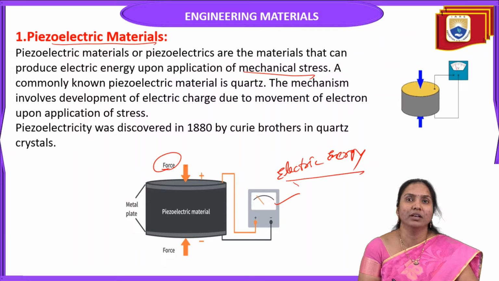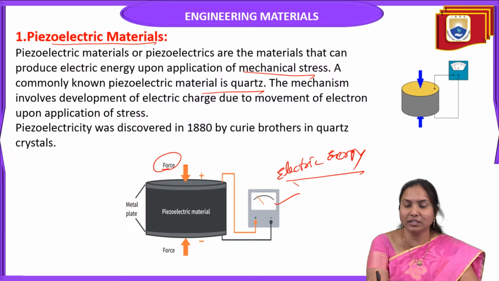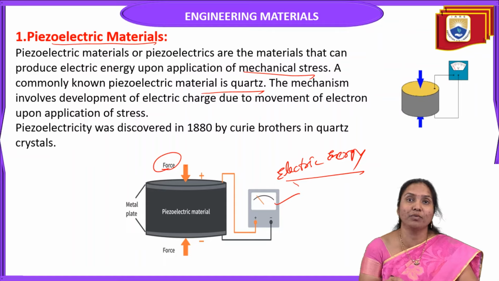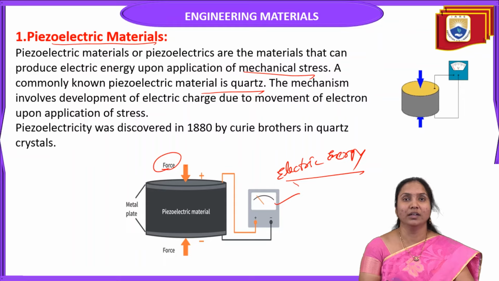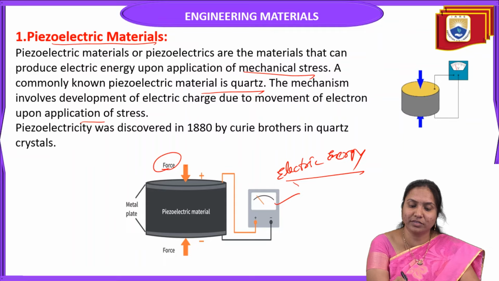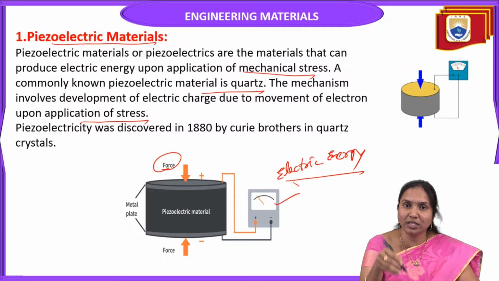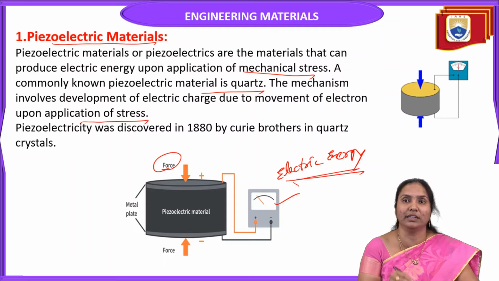The best example of a commonly known piezoelectric material is quartz. The mechanism involves the development of electrical charge due to movement of electrons upon application of stress. When we apply stress on this material, it produces electricity, due to the movement of electrons. This depends on the application of stress on the material, and such materials are called piezoelectrics or piezoelectric materials.